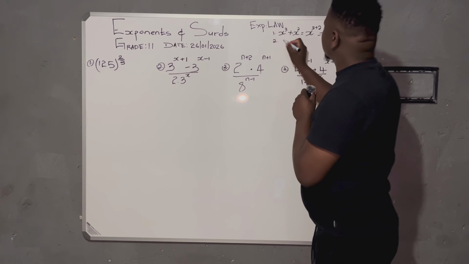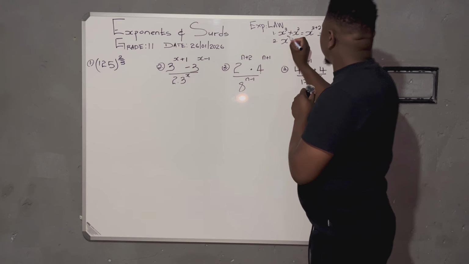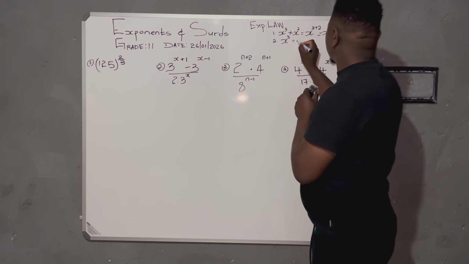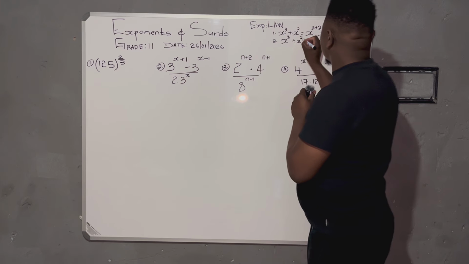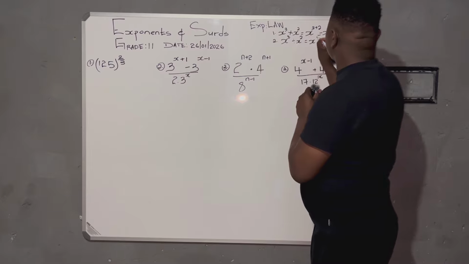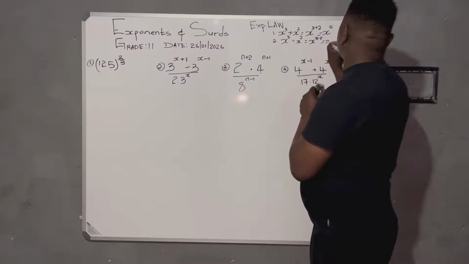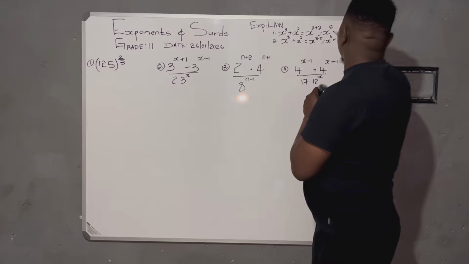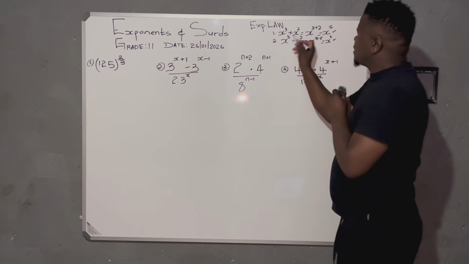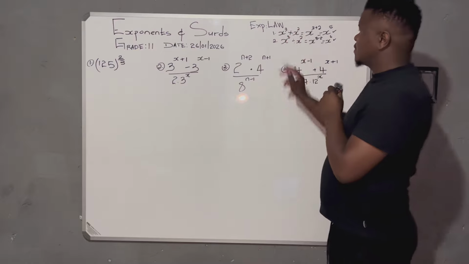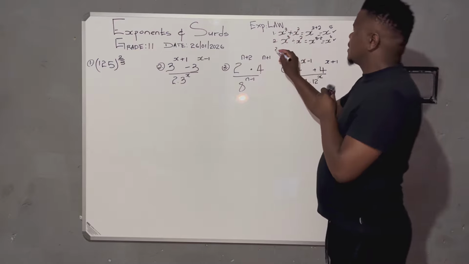Law number two: when you divide the same base, we subtract their exponents. If you look at this, we simply follow what the law says. This is law number one, number two, and then three.